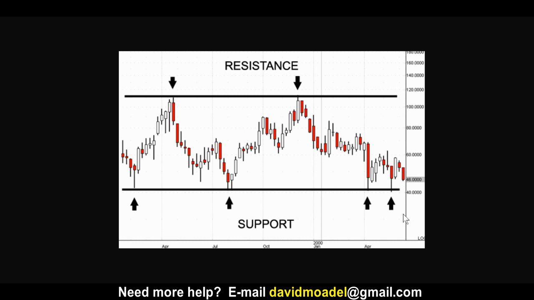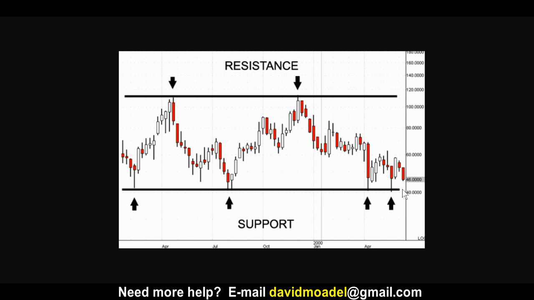They will not let it go below, hopefully. Again, there's no guarantee. We're just looking at probabilities and history here. And perhaps that might be a place to buy, because you're thinking, well, it's been down to that level and bounced off of it in the past. Maybe it'll come back up off of it again.